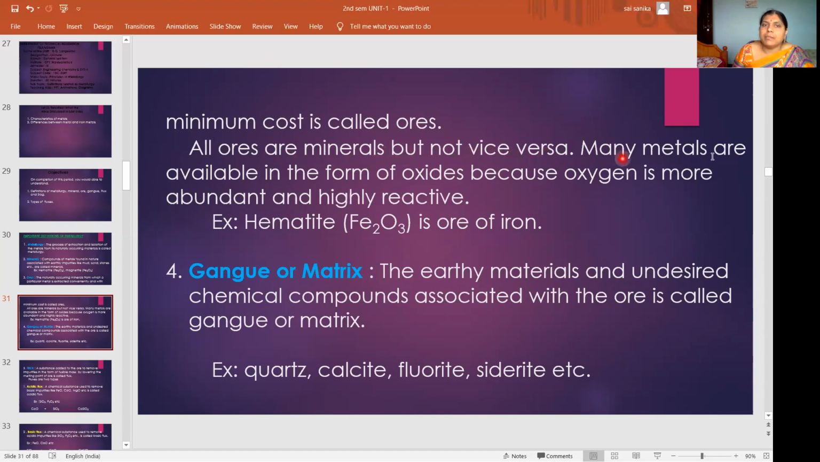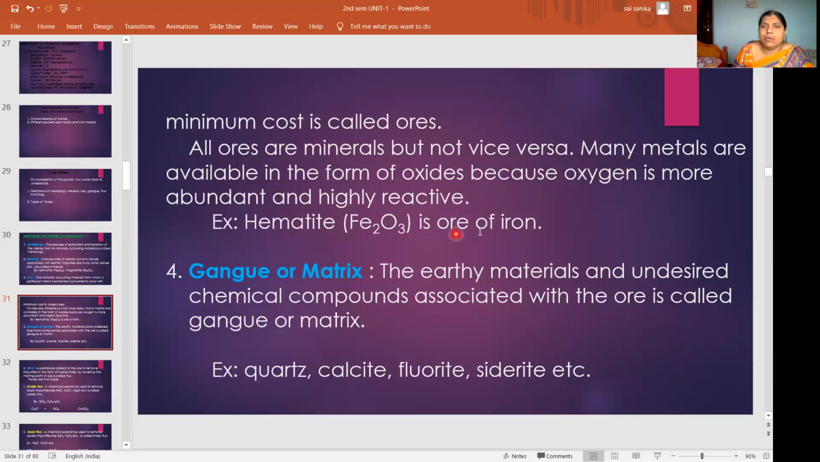Okay. Many metals are available in the form of oxides because oxygen is more abundant and highly reactive. The maximum metals will exist in the form of oxides only. Why? Because oxygen is in more quantity, and it is highly reactive. Oxygen is very, very reactive in nature, so it will combine with any metal.